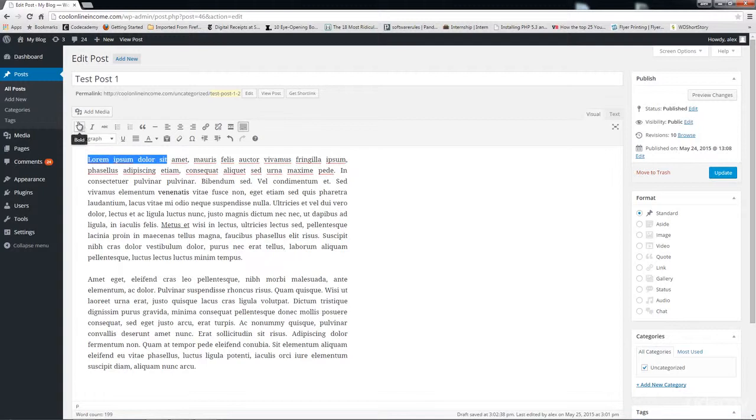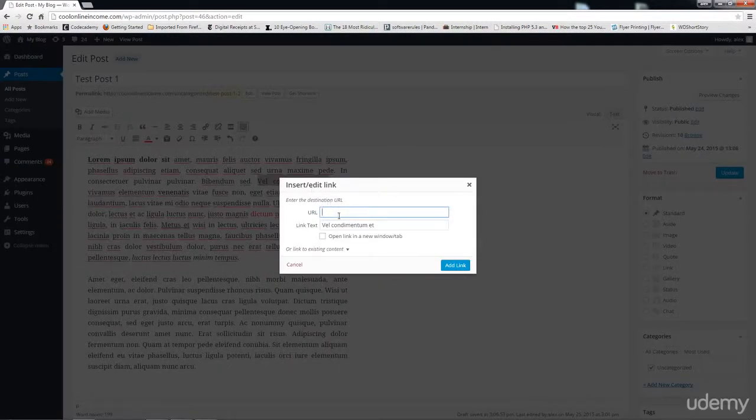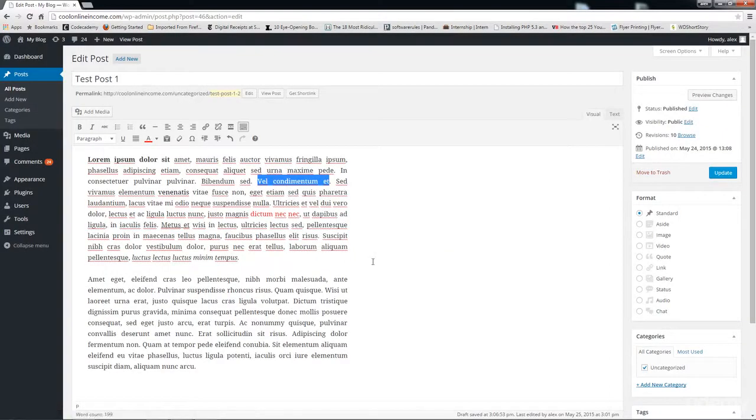Let me just make this bold. Click on the bold button. This is bold now. Let's make this italic. Okay, and I can even change the color right here to red. I can do all sorts of things like this. I can even add a hyperlink as well. Coming down here, I can add my URL and then simply tick whether I want it to open in a new window or in a new tab, and simply click on the add link button.